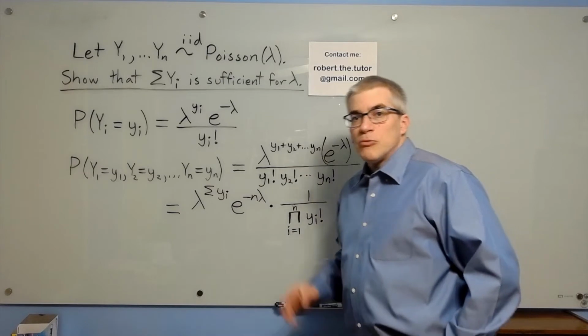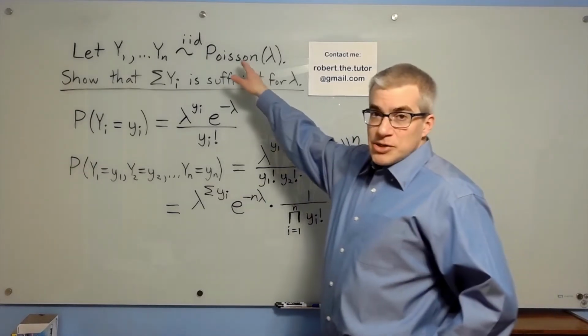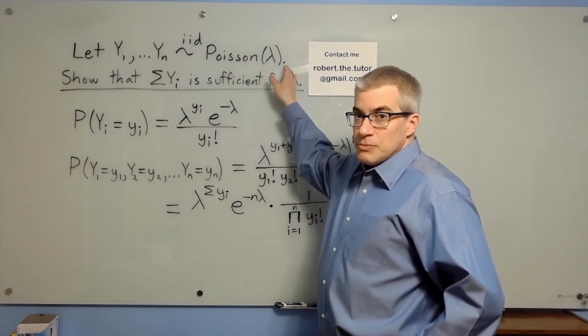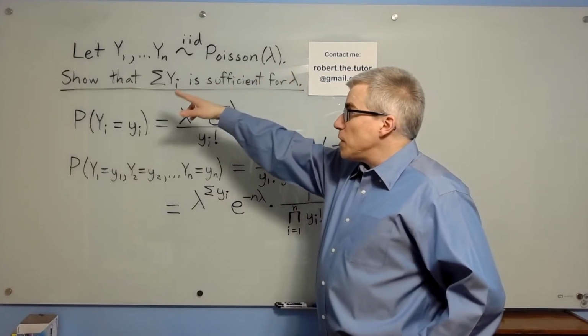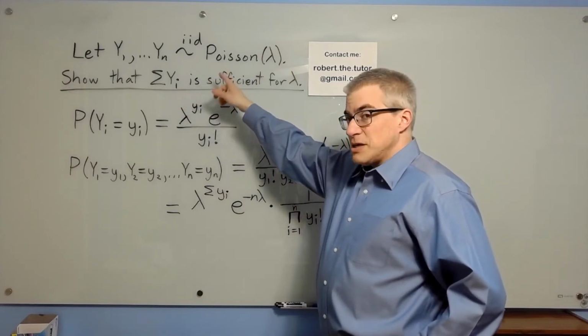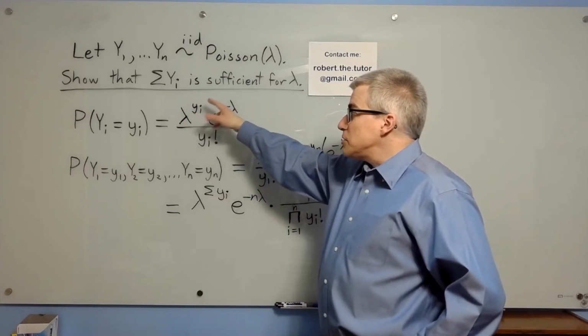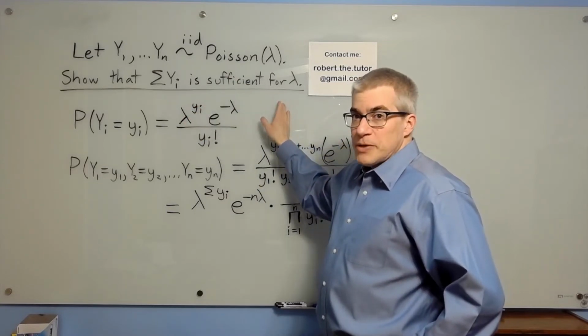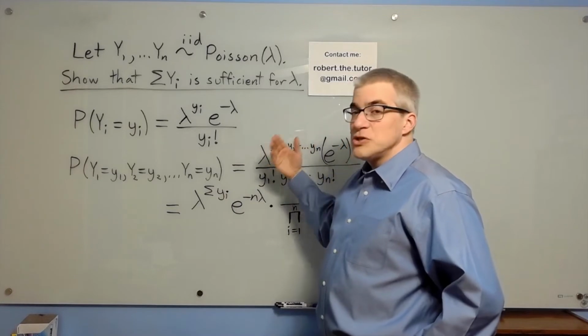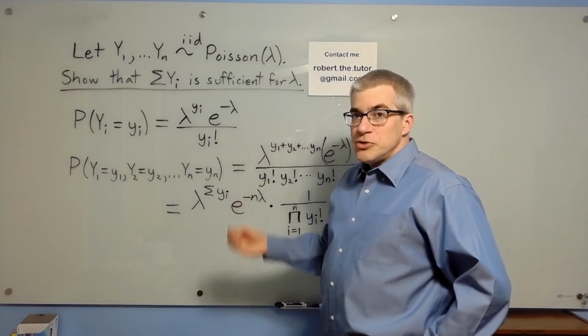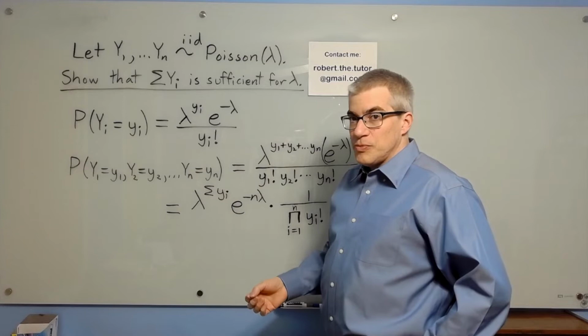Suppose you have a random sample from a Poisson distribution with parameter lambda. So the sample is y1 through yn. They're independent, identically distributed. We want to show that the sum of the yi's is sufficient for lambda. We want to show it's a sufficient statistic. We're going to do this using the factorization theorem.